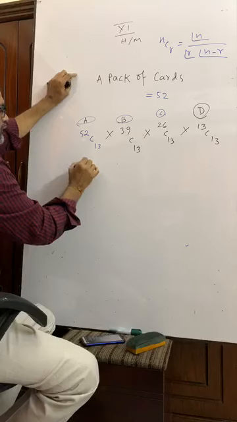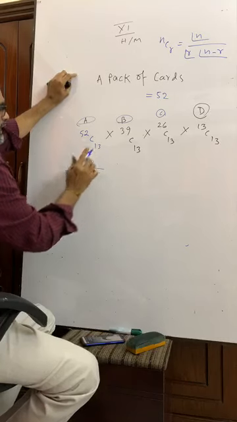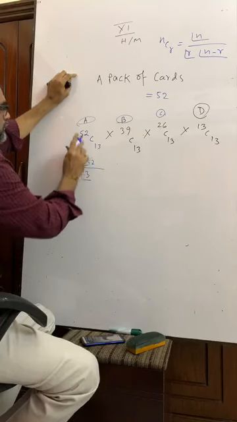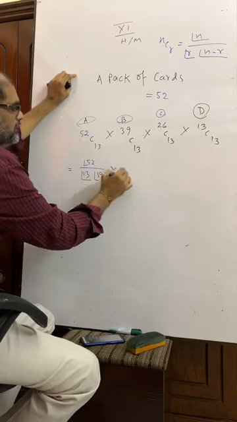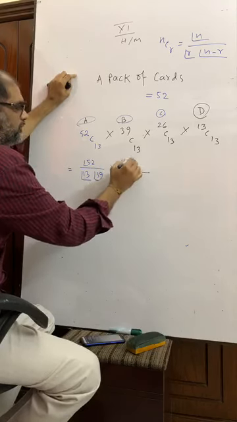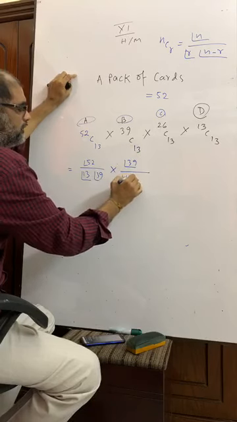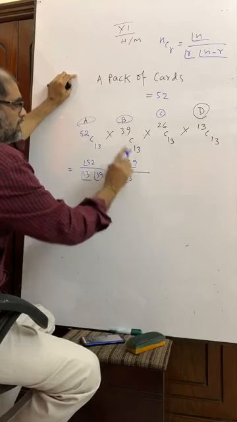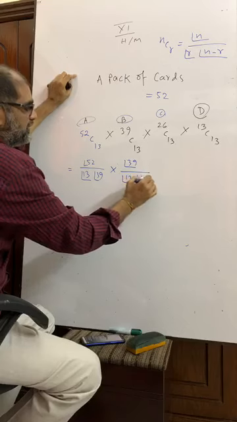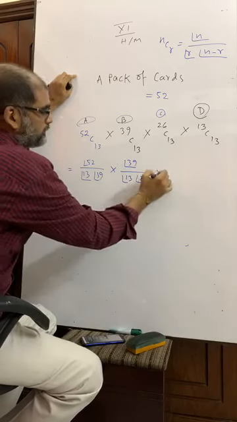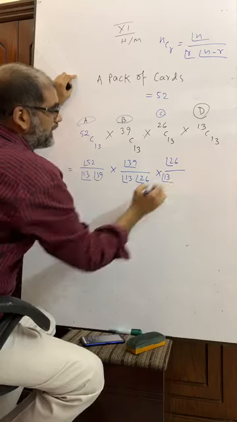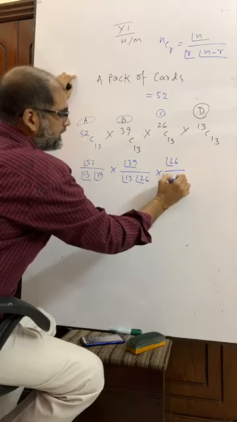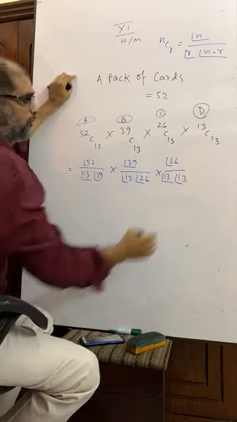This is 52 over 13 factorial, 52 minus 13, that is 39 factorial. This is 39 over 13 factorial, 39 minus 13, that is 26 factorial. This is 26 over 13 factorial, 26 minus 13 equals another 13 factorial.